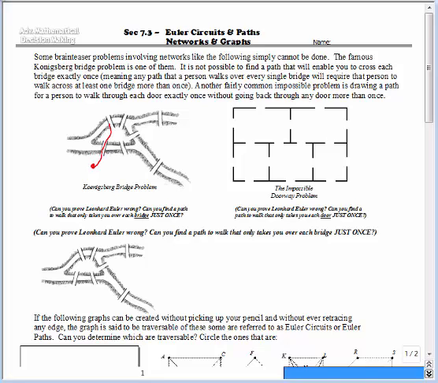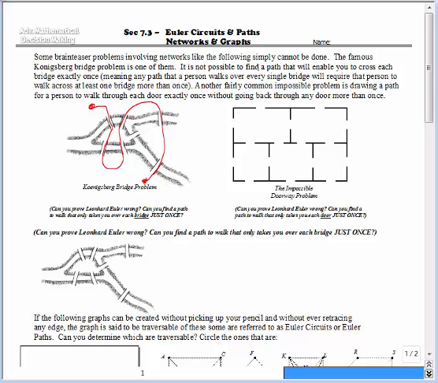So, for example, if I started down there at the bottom and I came up and came across right here, and then maybe came over there, and then went to the right there, I got 6 of the 7 bridges, but I missed one. So let's try again. Maybe this time I'll start up here, and I'll go down through that bridge, and I'll come back up through that bridge. And again, I came really close. I got 6 of the 7 bridges, but I missed one again. So he set prize money up if you could come up with a path.